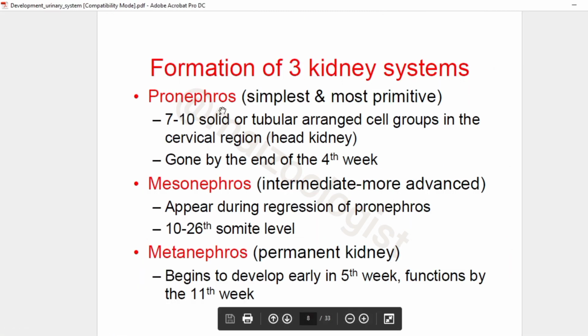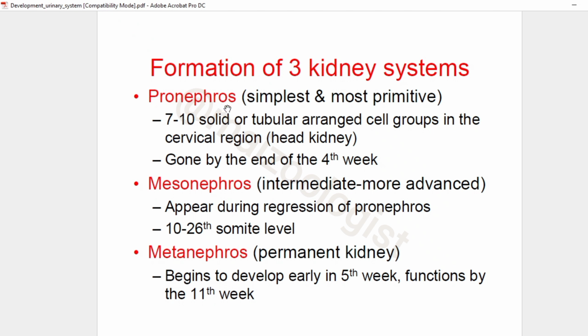So the pronephros, we are talking about humans when we are referring to these slides. The pronephros is the simplest and most primitive kidney system, and it consists of 7 to 10 solid or tubular arranged cell groups in the cervical region, the head kidney, and it is gone by the end of fourth week.